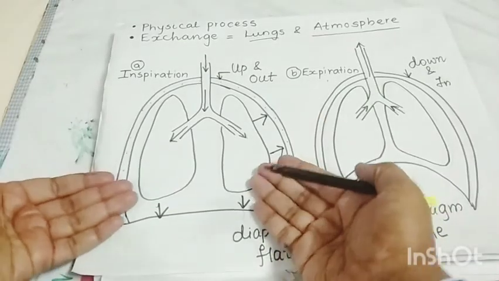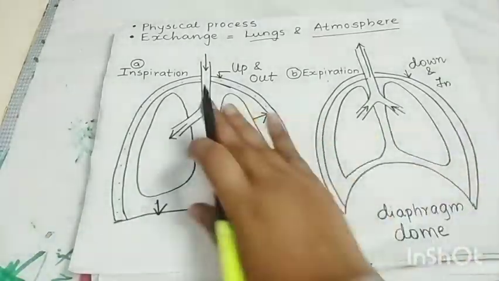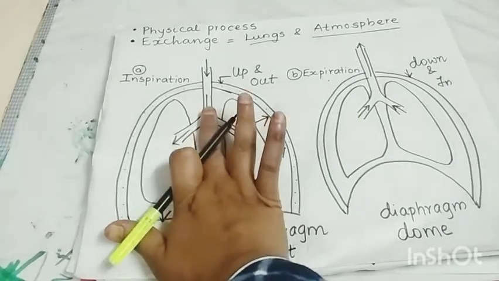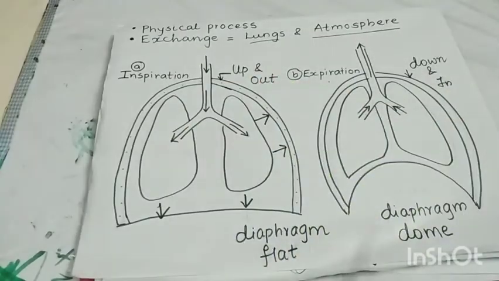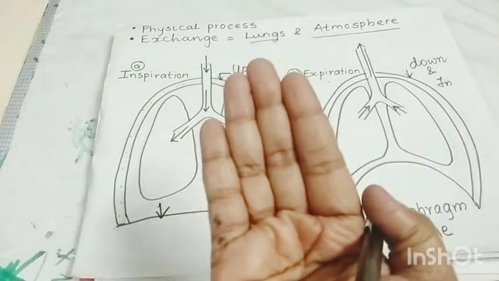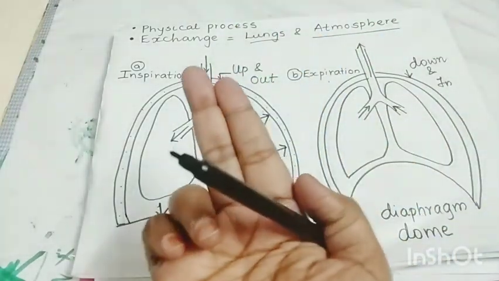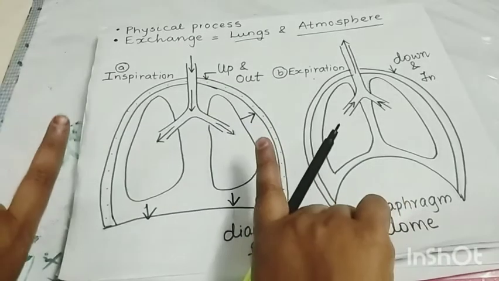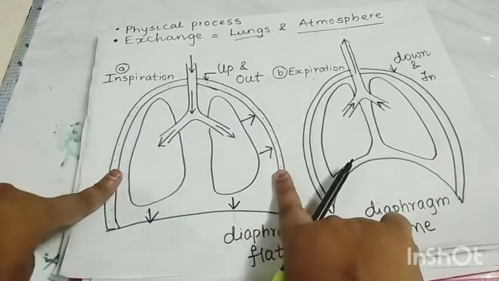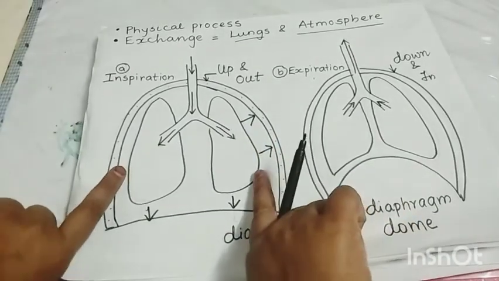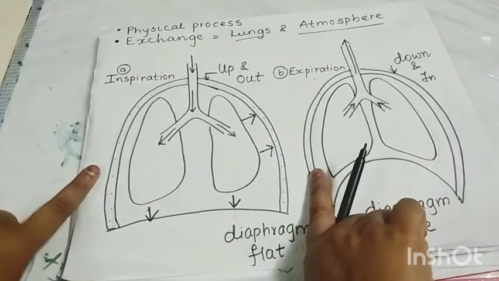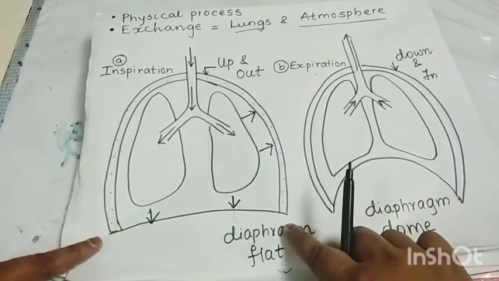When they move in the outward direction, the sternum, present here at the center, also called the sternal bone or chest bone, comes in the upward direction. Because of the intercostal muscles, the ribs go in the outward direction and the diaphragm becomes flat.